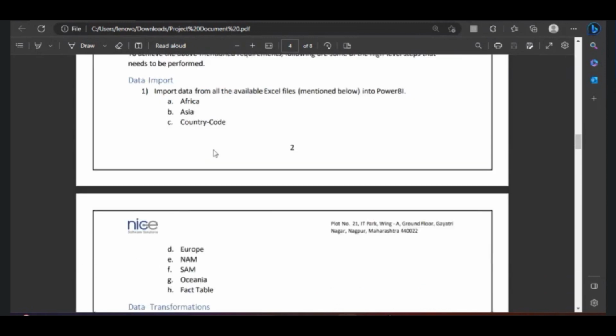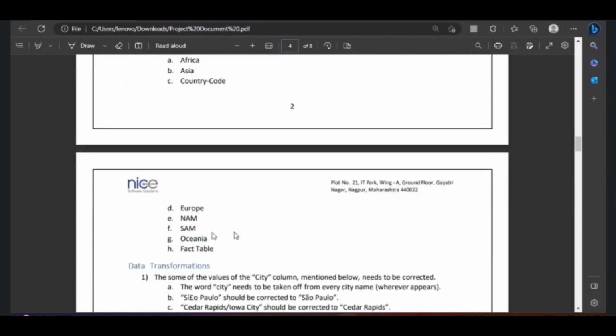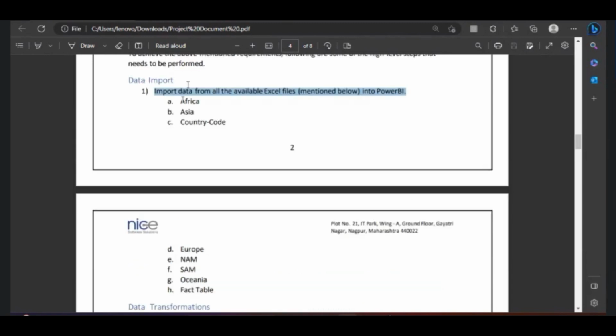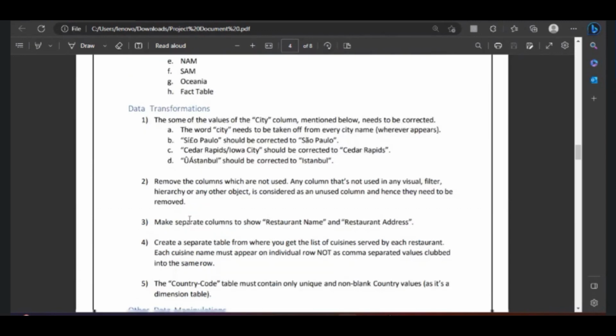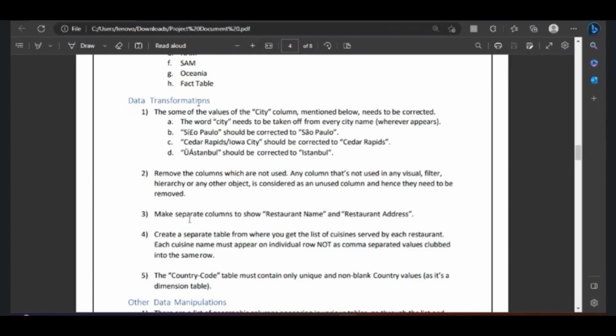Then high level steps: how you have to import the data. They import data from all the available Excel files into Power BI. You are given datasets like this. Here there are eight datasets, 1 2 3 4 5 6 7 8. So these datasets should be imported. Once it is imported, you need to do data transformations.